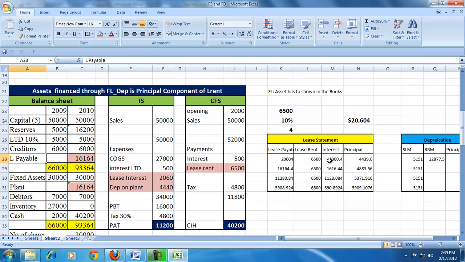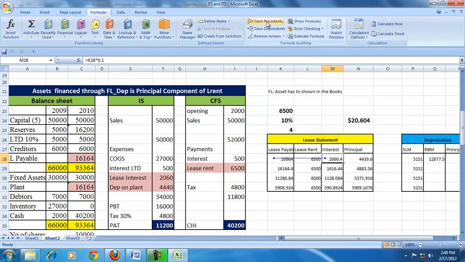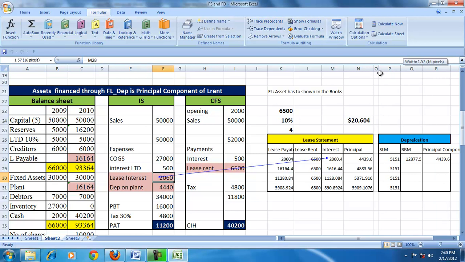And during the year, because there is a plant and a corresponding source, we have to show the interest and depreciation, which are calculated by preparing the loan statement. Interest is calculated at 10% on the lease payable, and the balancing figure is treated as the principal. With respect to the depreciation, it can be SLM or RBM, or the principal component of the lease can be treated as depreciation.